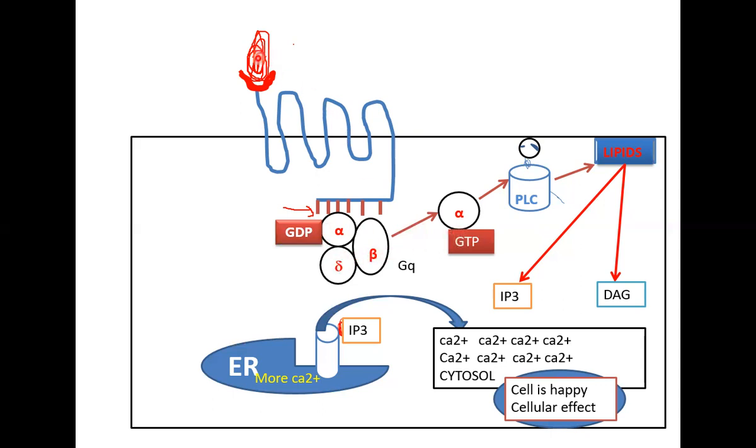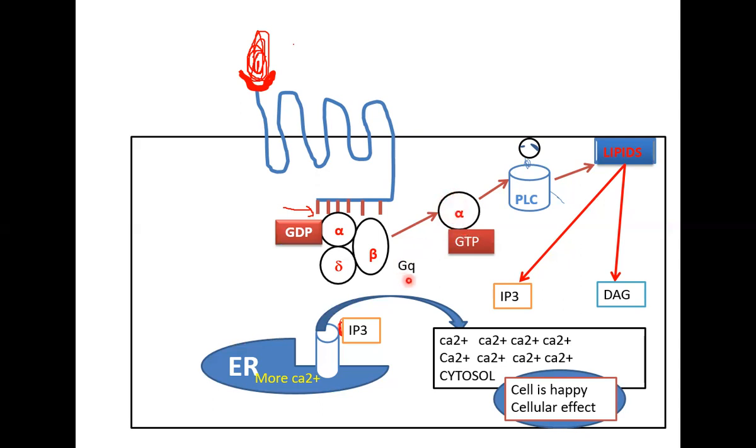Because a ligand was able to bind to a ligand binding domain, and it activated the effector domain. So it has activated the G protein, and then it has converted GDP of the alpha subunit to GTP. So this is the active form of the G protein.